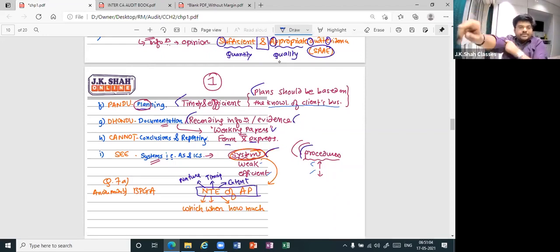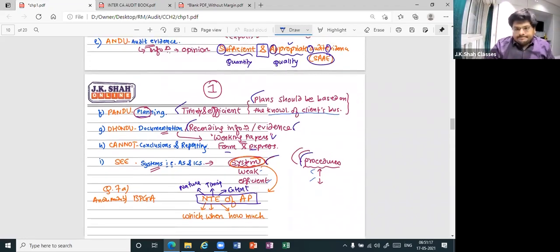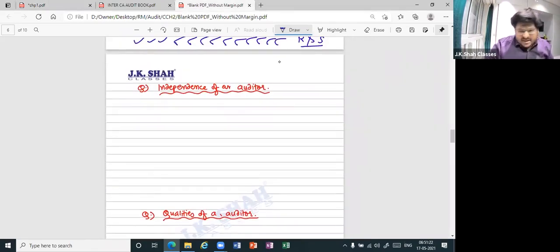What do you mean by nature? Which procedure. Timing: when to perform that procedure. Extent: how much to perform that procedure, whether it should be more or whether it should be less. All cool? Let's go ahead. We had made a key chart also.